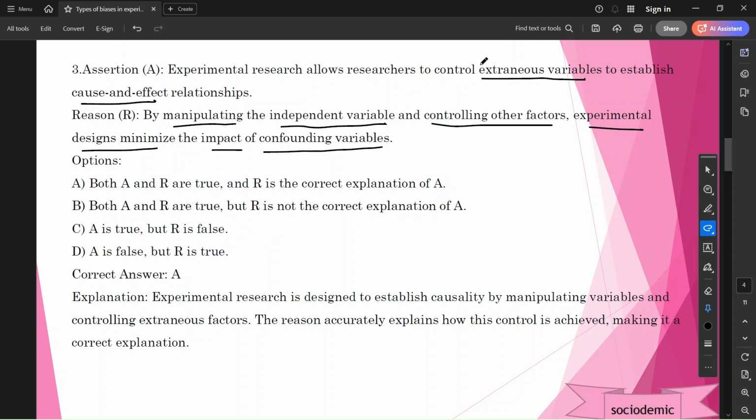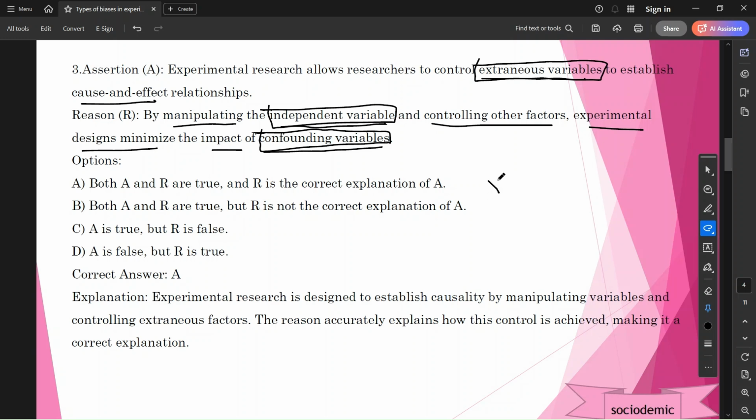Here, the keyword is extraneous variables. What are extraneous variables? Another keyword is independent variable. And controlling the factors, experimental design minimizes the impact of confounding variables. Friends, these are the main keywords in this question. What are extraneous variables? What are independent variables? What are confounding variables? Here, friends, while doing research, we may confront these types of variables.